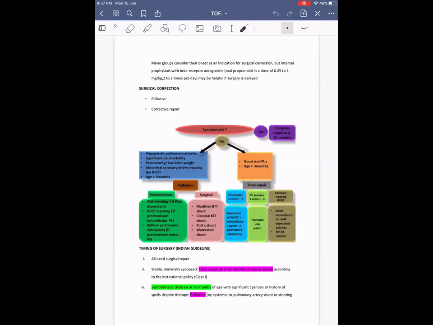I think, Lokesh, it is not only the conduit, maybe the transannular patch which they put, that also they put directly bypassing the native outflow tract. What I am telling is, in the double barrel technique, I think they will be bypassing the native outflow tract with the help of a pericardial patch only.